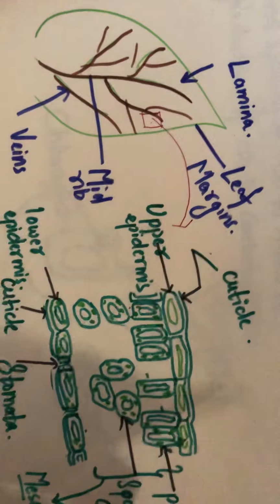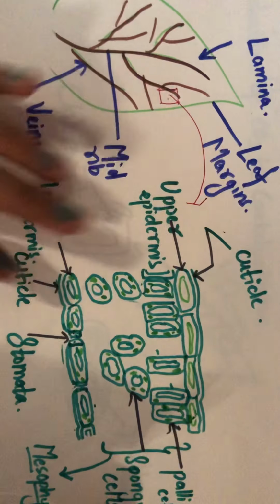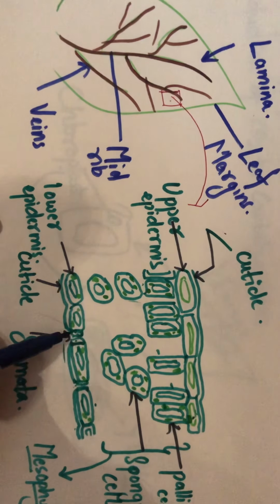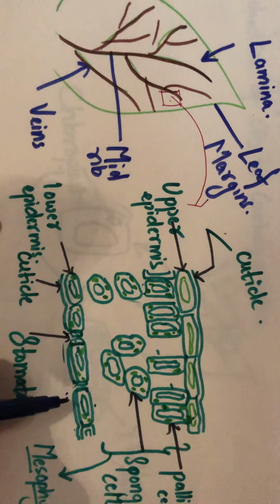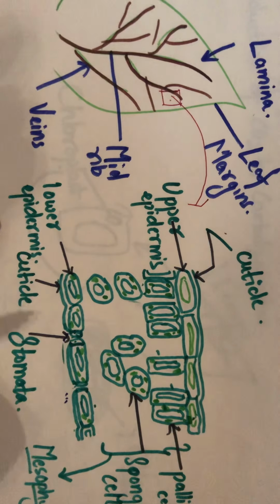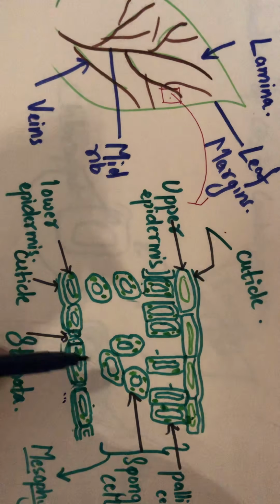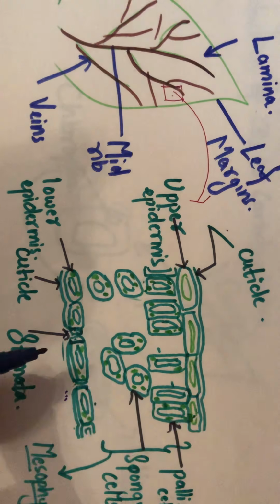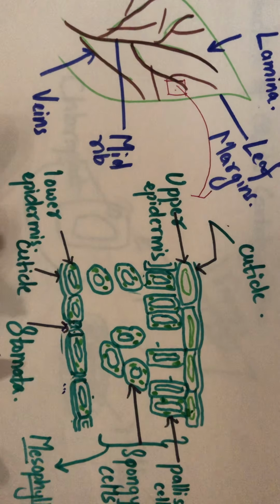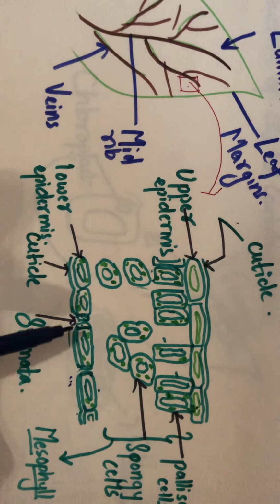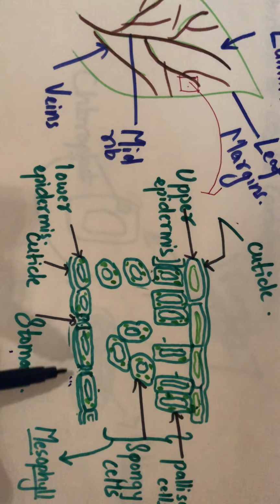Now here, in this section, we also studied that there are pores on the lower epidermis of the leaf. Yes, there are certain plants wherein these pores are also present on the upper epidermis, but for now we'll be studying that these pores, which are termed stomata, are present on the lower surface of the leaf.